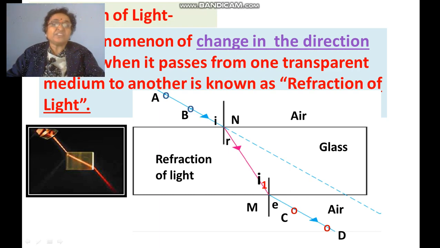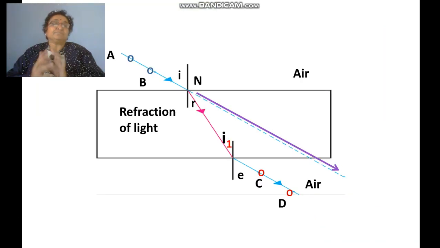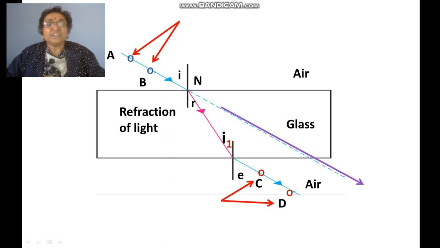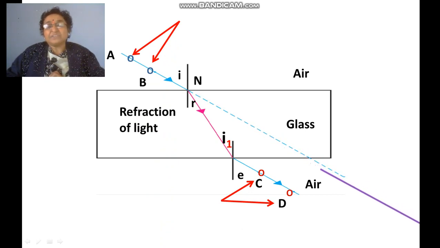See how the refraction of light takes place through the glass slab. Now, if we put pins A and B on one side of the glass, the ray must travel along this line. But what happens? After observing the image, we get the pins here at C and D. According to our rule, it must be on that line. But instead of this straight line, the ray changes its path at the normal, from air to glass and glass to air also.